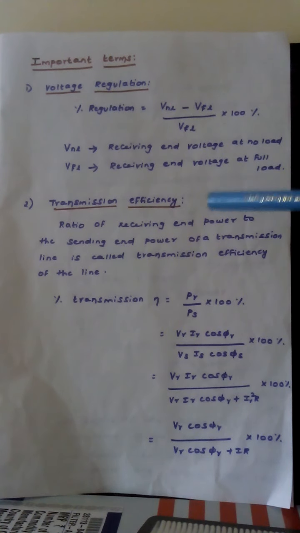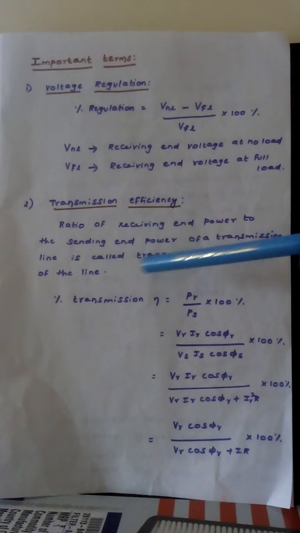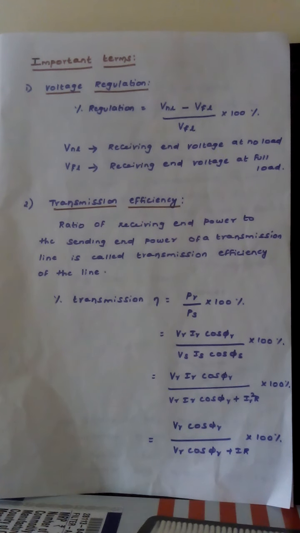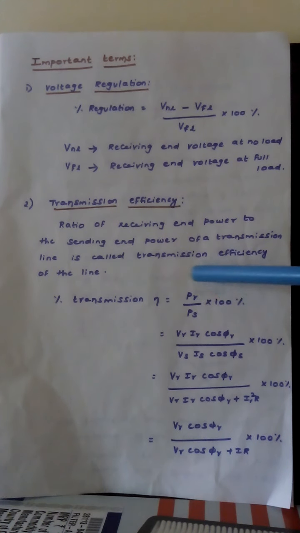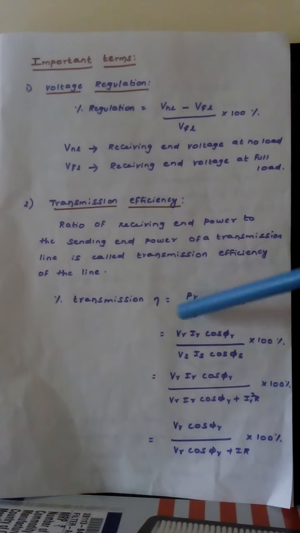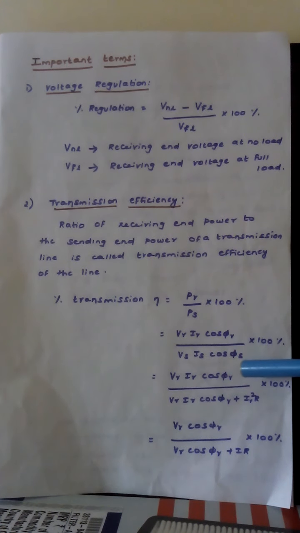The second one is transmission efficiency. The transmission efficiency is the ratio of receiving end power to sending end power of a transmission line. So the percentage of transmission efficiency is PR, the receiving end power, divided by PS, the sending end power. That is the power delivered at the receiving end divided by the power sent from the sending end. Here PR is the receiving power, that is Vr Ir cos phi r, and PS is the sending end power, that is Vs Is cos phi s.